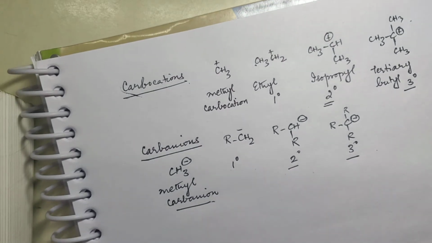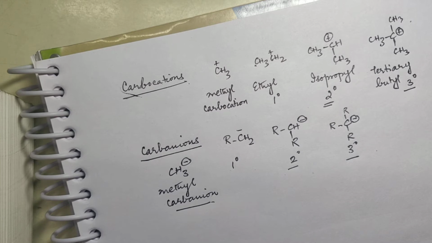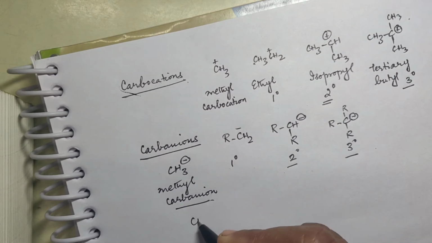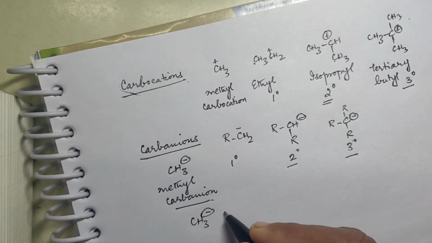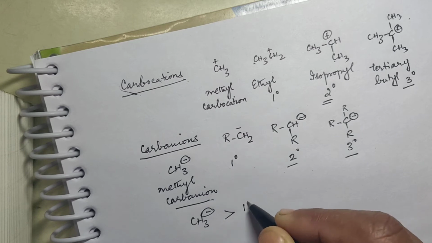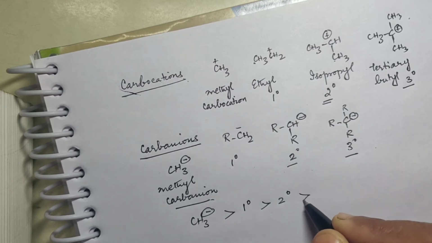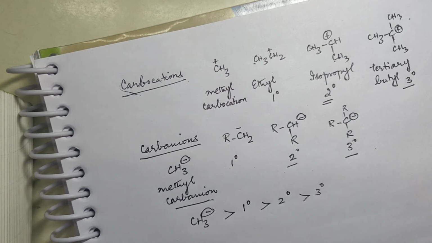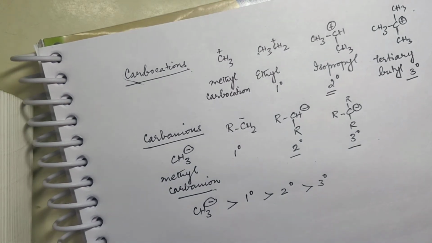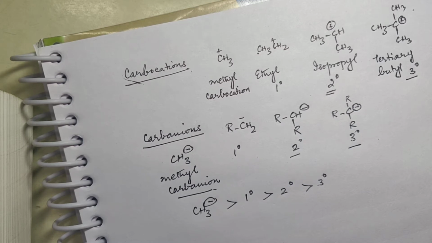Now, if you consider in terms of inductive effect, it is CH3 negative greater than 1 degree carbanion, greater than 2 degree carbanion, greater than 3 degree carbanion. Now how can you explain this? You know very well that an alkyl group has plus I effect.